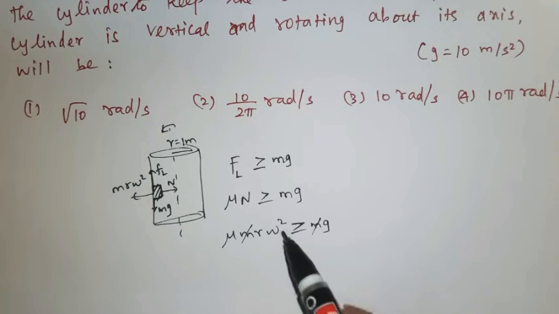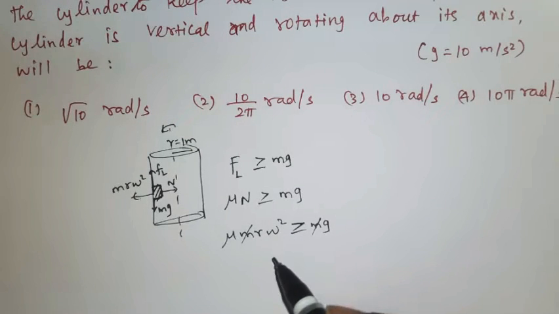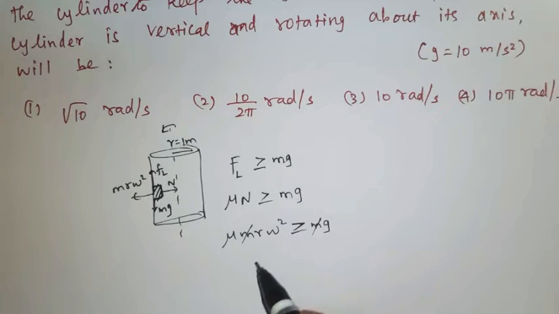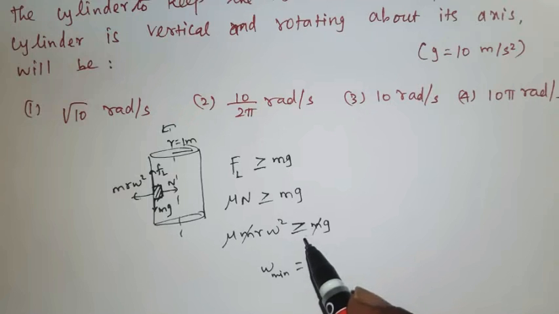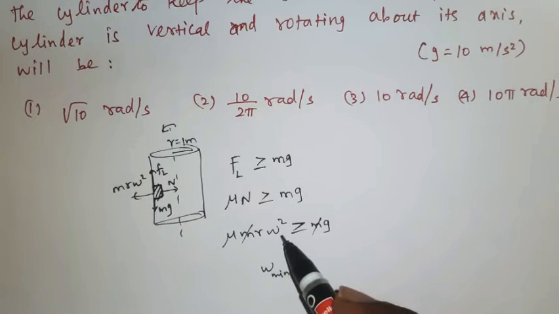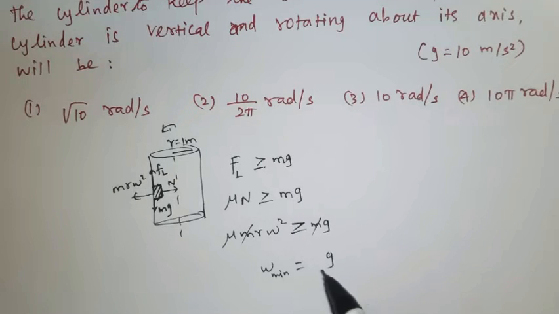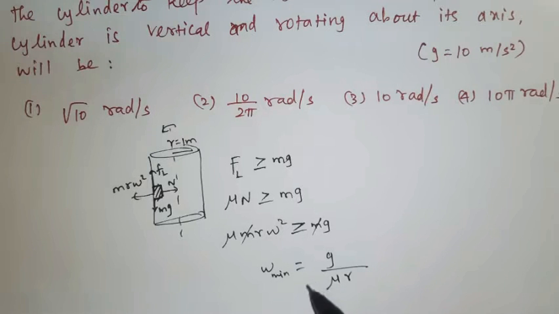Now we have to find out the minimum angular velocity. Omega represents the minimum angular velocity, so we can take the square root. Minimum angular velocity means we will take the equal sign, we won't take greater than. Omega minimum: g and mu r will go to the denominator. If we take the square root, we will get root of g by mu r.